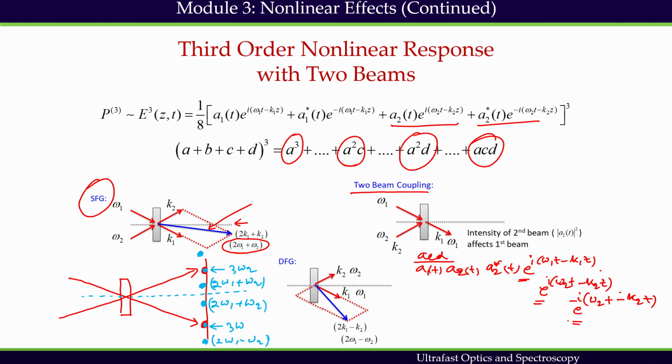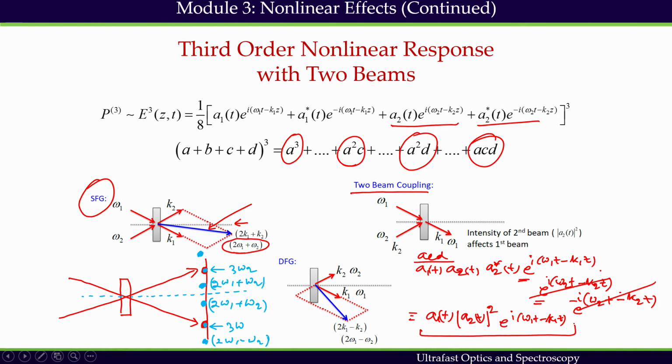If I multiply, then what we get finally, if we simplify this, is A1(t) times the square modulus of A2(t), and then e to the power i(ω1t − k1z). These two terms cancel out, and we get finally this expression. So what does it mean?